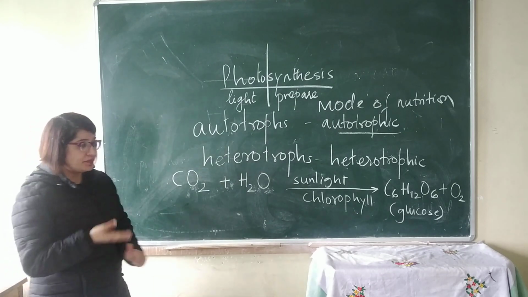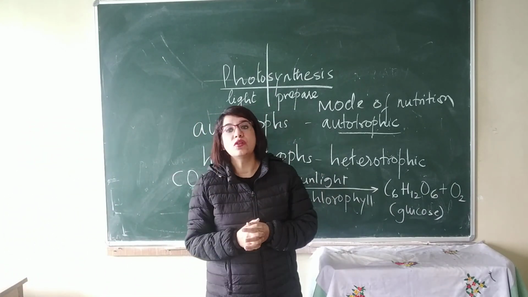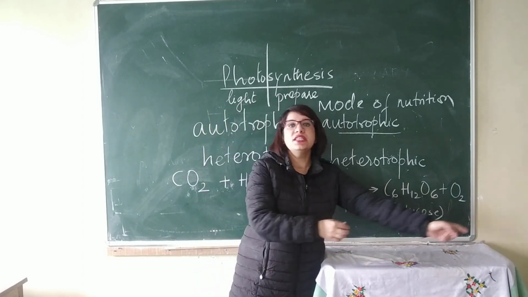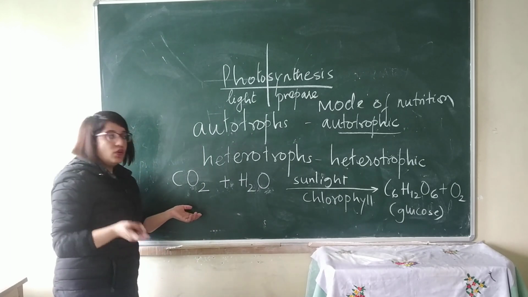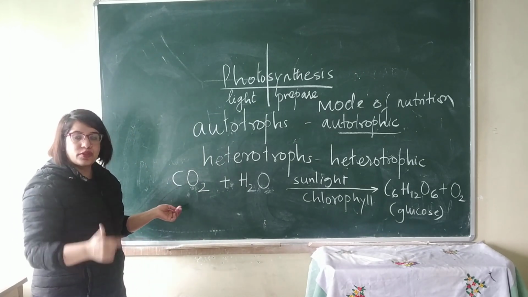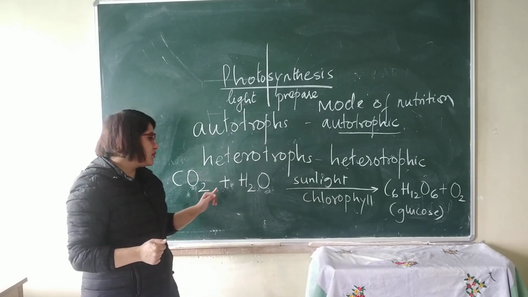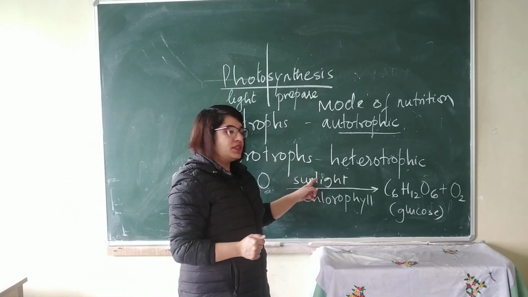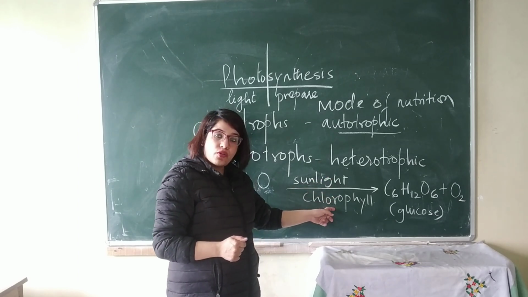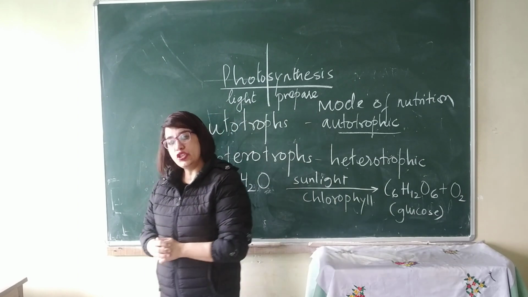That is why we say grow more green plants, so that we get oxygen, because oxygen is a byproduct of photosynthesis. So photosynthesis is the process in which green plants prepare their own food by utilizing carbon dioxide, water in the presence of sunlight and chlorophyll to produce glucose and oxygen.